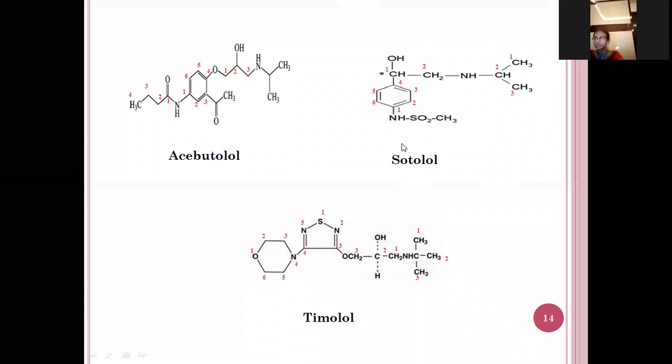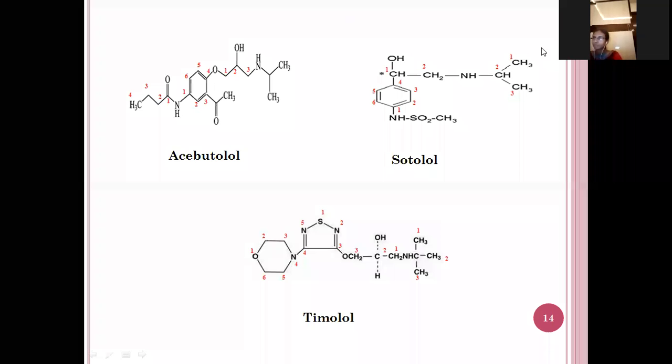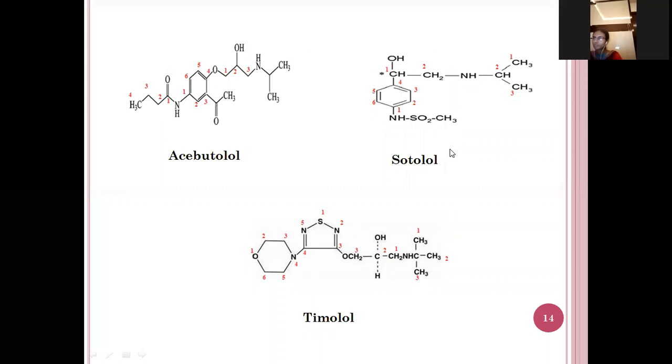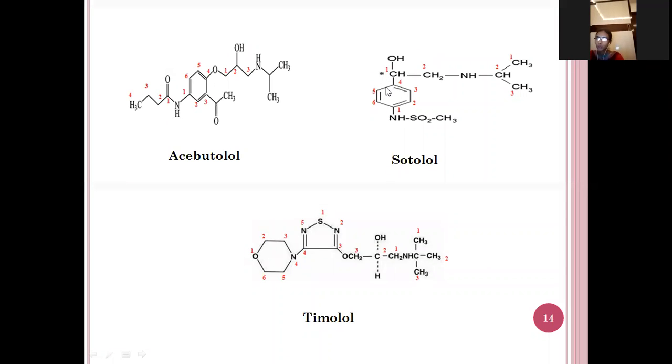So if you see, this is the structure of the sotalol, and this is the phenyl. For the phenyl, in the fourth position, two carbon atoms are there. So it is the ethyl. See here, ethyl, and in the first position, hydroxy group is there, and this is the amine group. And one, two, three, three carbon atoms means that is the propane. And in the first position, the methyl and sulfonamide group is attached.